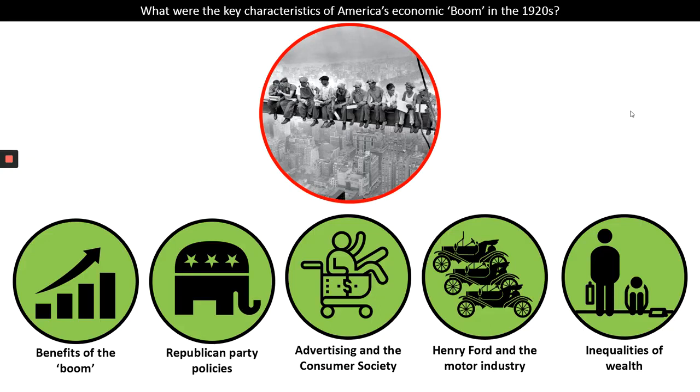And then the invention of the production line, which then revolutionized the motor industry and made Henry Ford an incredibly rich man, then impacted loads of other industries as well. But finally, this was a time of inequality. For some Americans, this was a time of economic prosperity, but for around half the population, they were living in poverty.